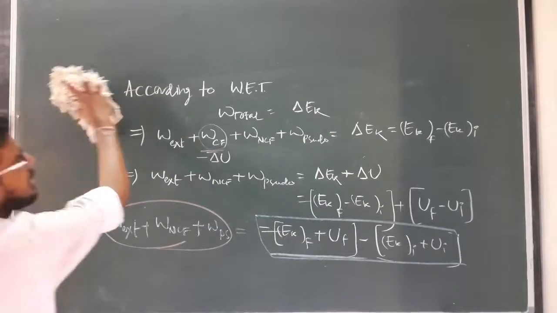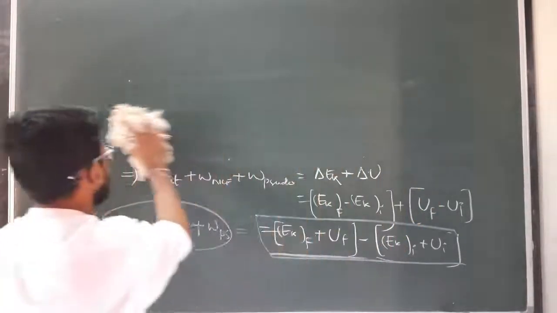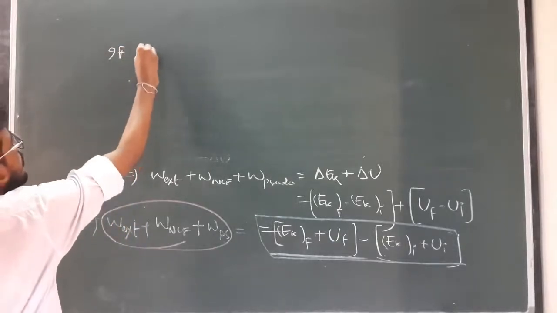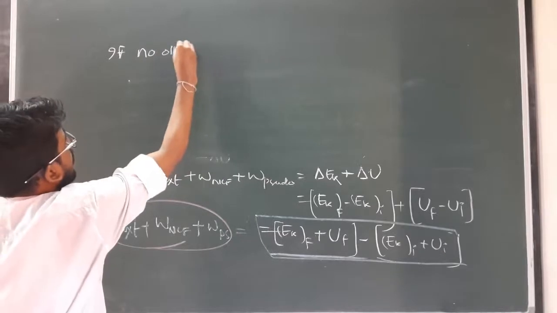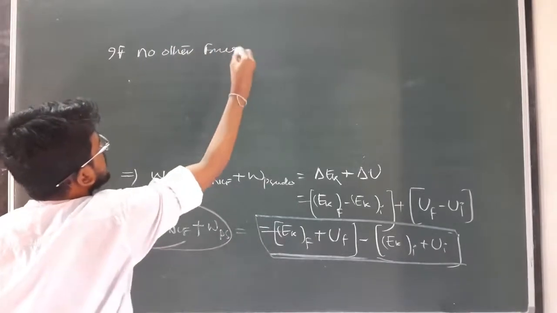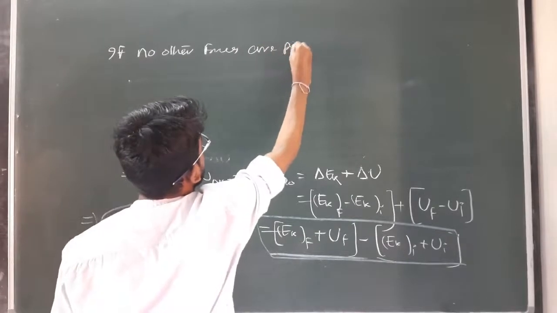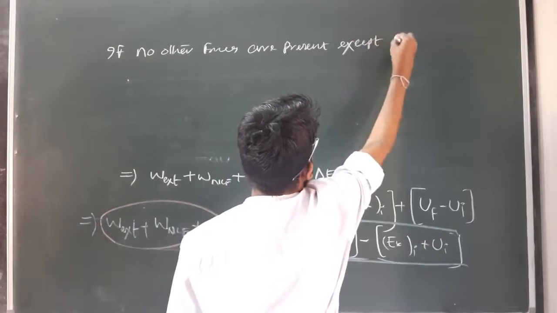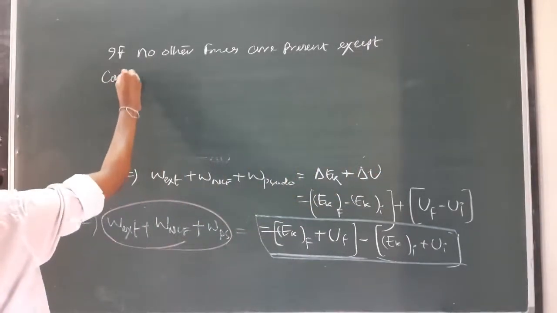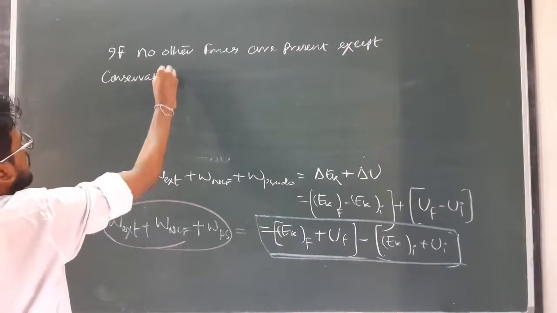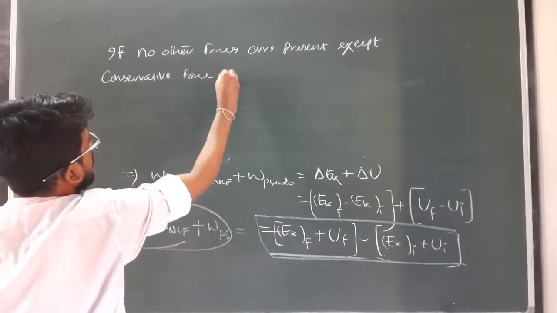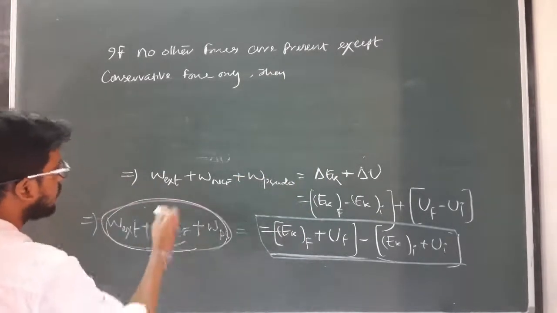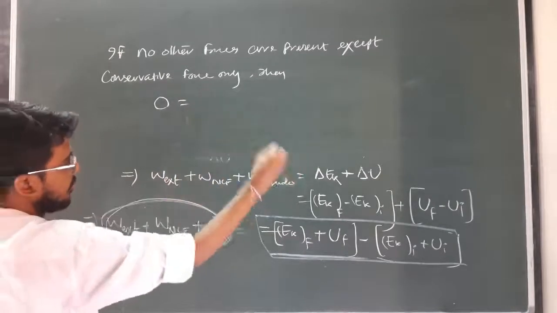So I can write here, if no other forces are present except conservative force only, then what will happen? This complete term will become 0. So 0 will be equal to how much?